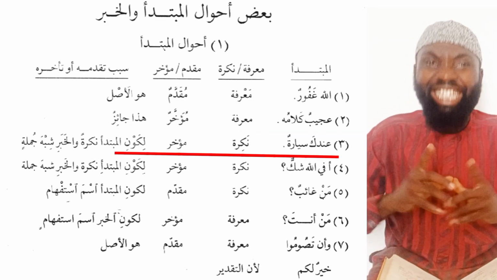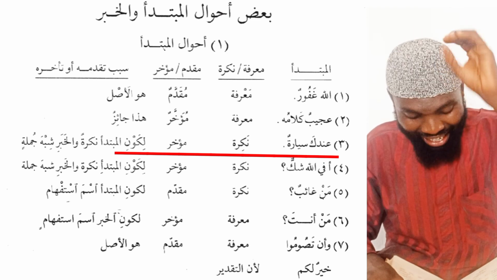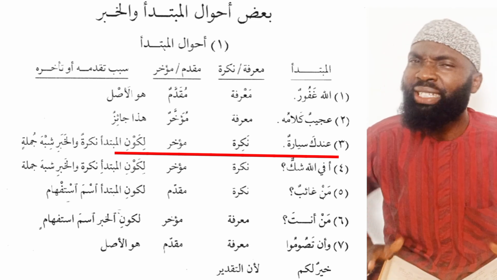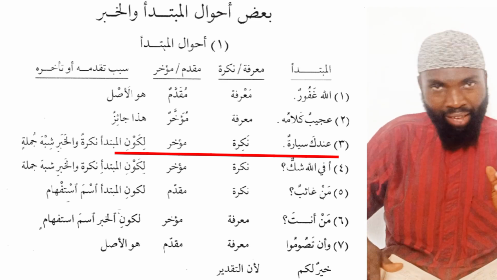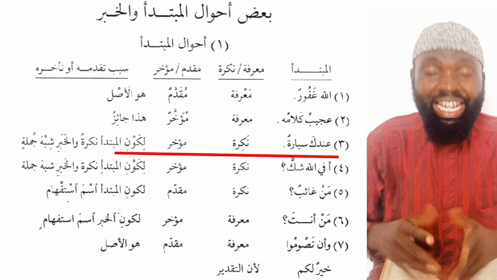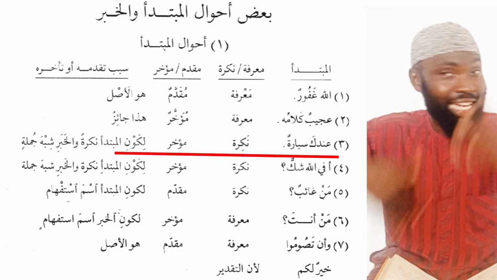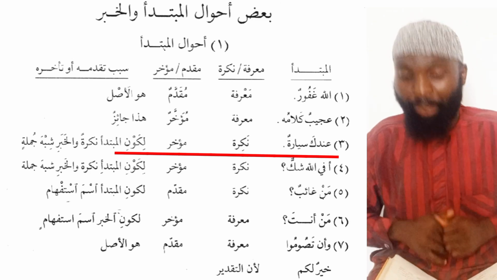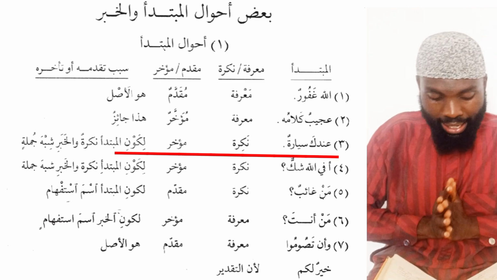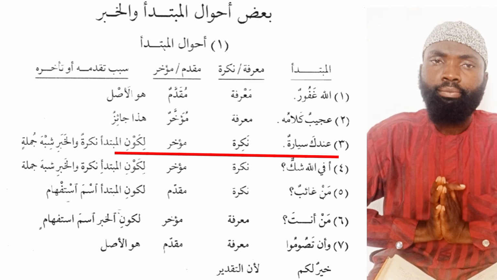Number three, we have indaka sayyaratun. You have a car. The word sayyaratun here, no doubt, is the mubtada, is the noun. However, this noun here is also delayed, and this is a nakira, an indefinite noun, and it is coming after the what? MashaAllah, after the khabar, the predicate. The predicate here, likawni mutanakiratun والخبر شبه الجملة.